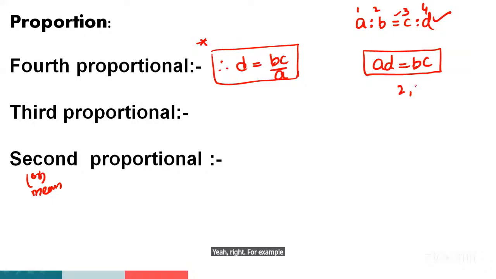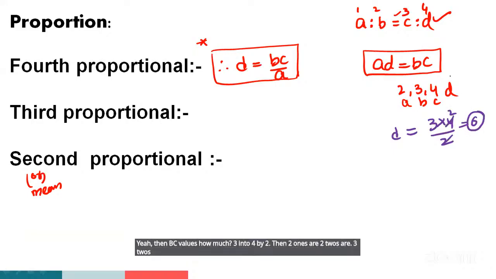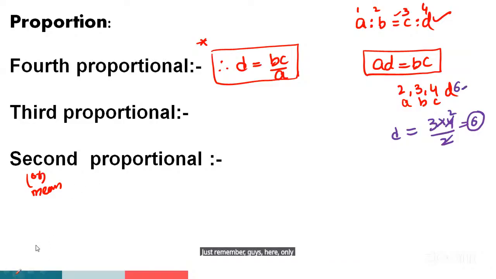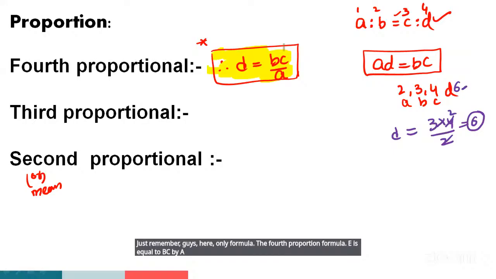For example, 2, 3, 4. Find out the fourth proportion. Look like A, B, C. So we have to find out the D value. What is the formula? D is equal to BC by A. Then 3 into 4 by 2. 2 ones are 2, 2 twos are 4, 3 twos are 6, guys. So D value is 6. Just remember only the formula, guys. The fourth proportion formula, D is equal to BC by A.